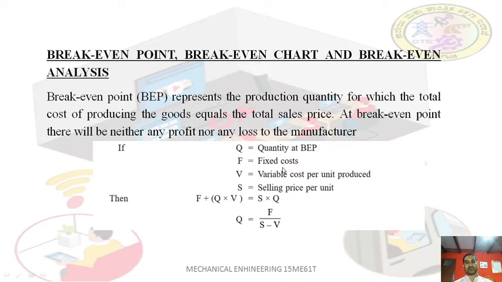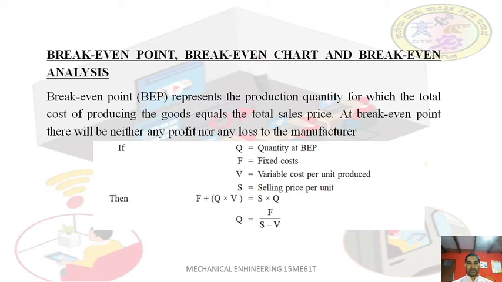In any production cost there will be some fixed cost and some variable cost which varies. Fixed cost remains fixed; what is fixed cost and what is variable cost will be studied in the next discussion. S is the selling price you have fixed for those goods.